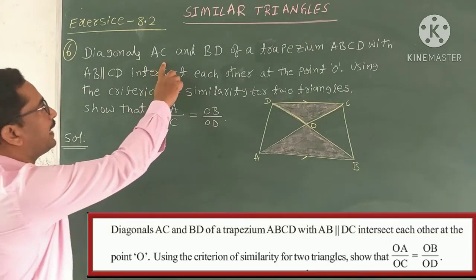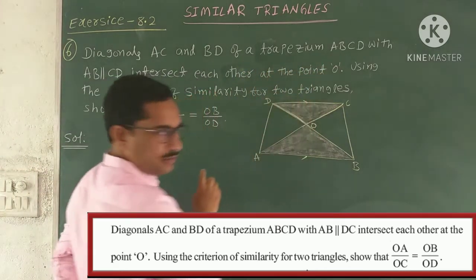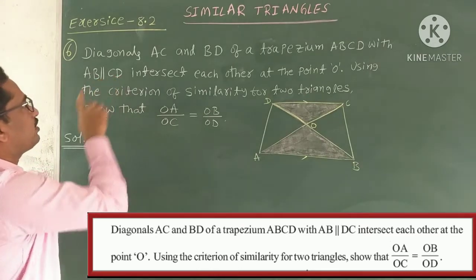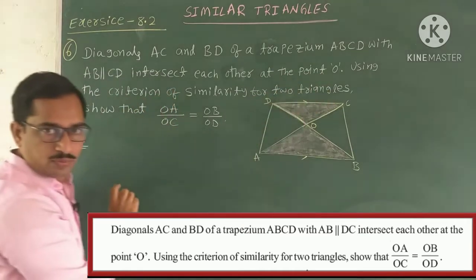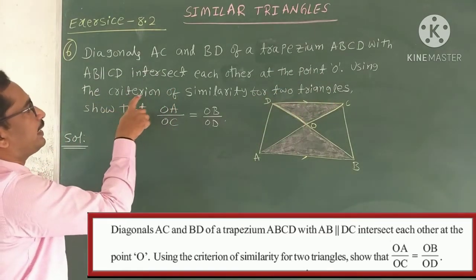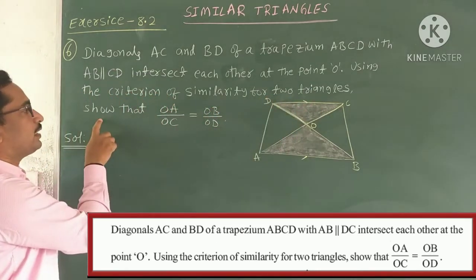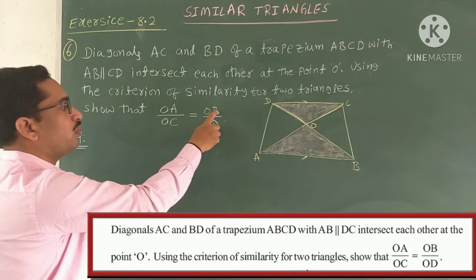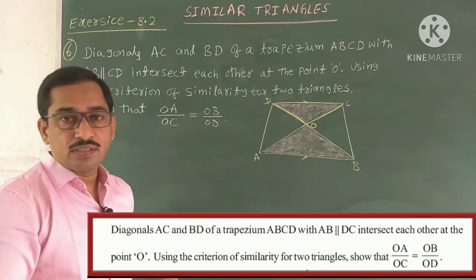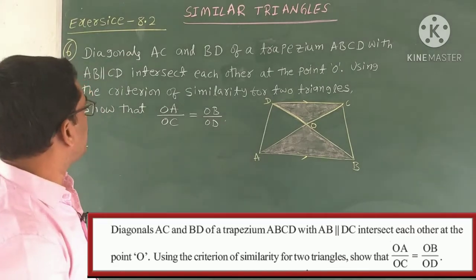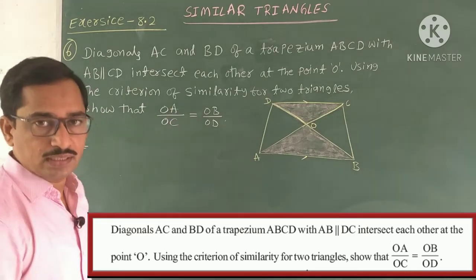The diagonals AC and BD of a trapezium ABCD with AB parallel to CD intersect each other at the point O. Using the criterion of similarity for two triangles, show that OA by OC equal to OB by OD. This problem we already completed in exercise 8.1 by using the basic proportionality theorem. But here in exercise 8.2 we have to prove this by using the similarity criteria. See how to prove by using the similarity criteria.